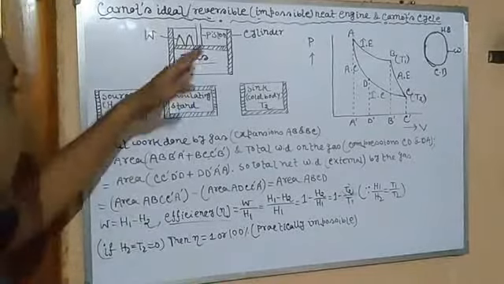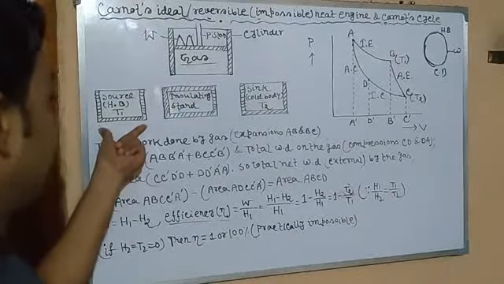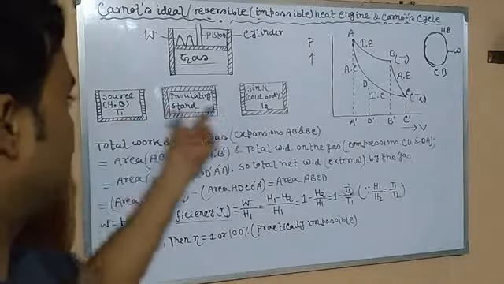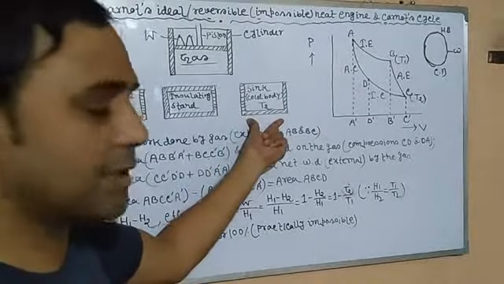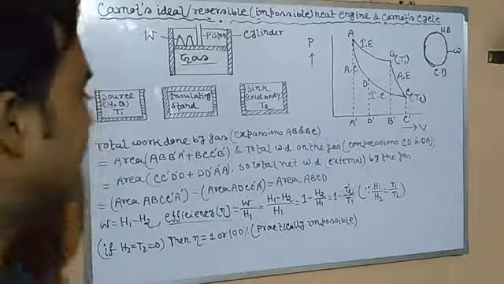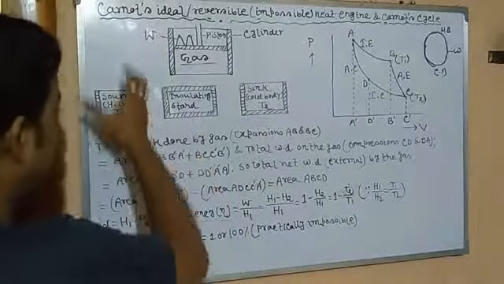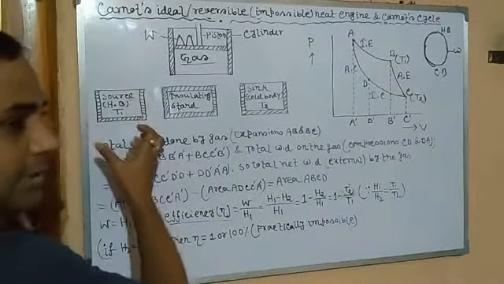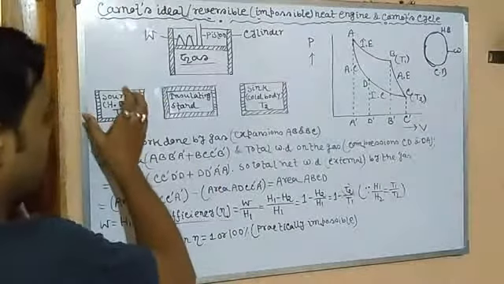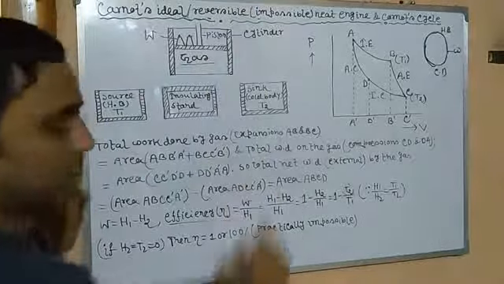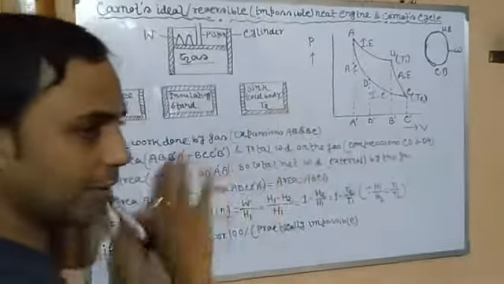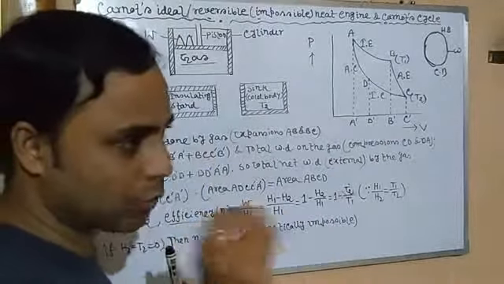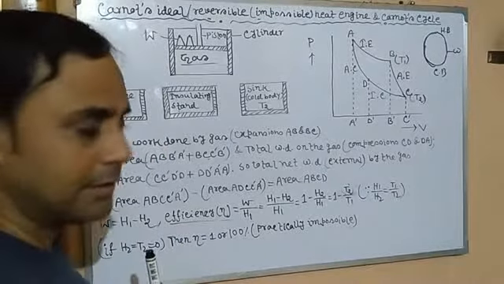You can see here, the hot body was of infinitely large heat capacity, and the sink body also has large heat capacity, which is impossible. It means whatever the heat energy, the working substance will absorb that amount and transfer it to the sink, with no heat energy lost in between. It is absolutely impossible.